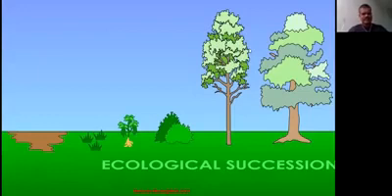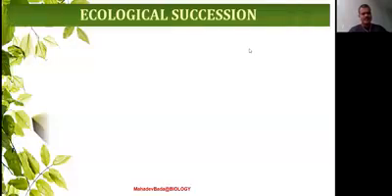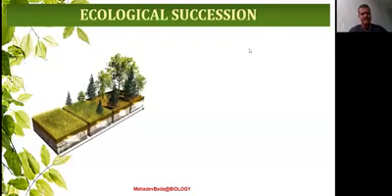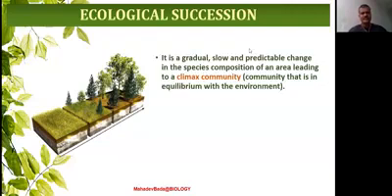The meaning of ecological succession is, it is a gradual, slow and predictable change in the species composition of an area leading to a climax community.